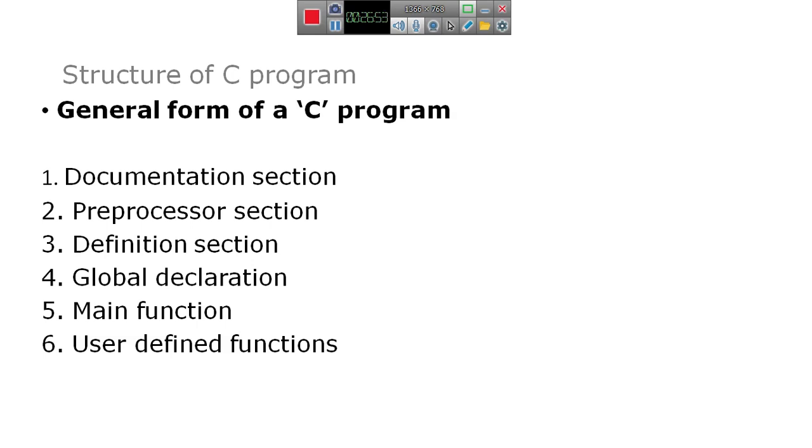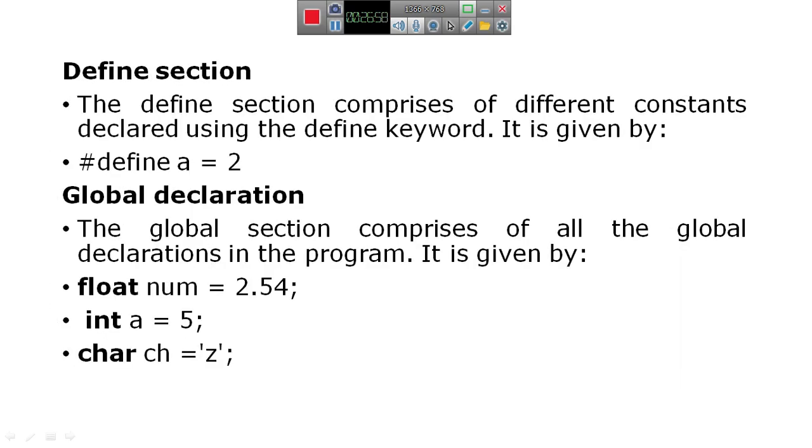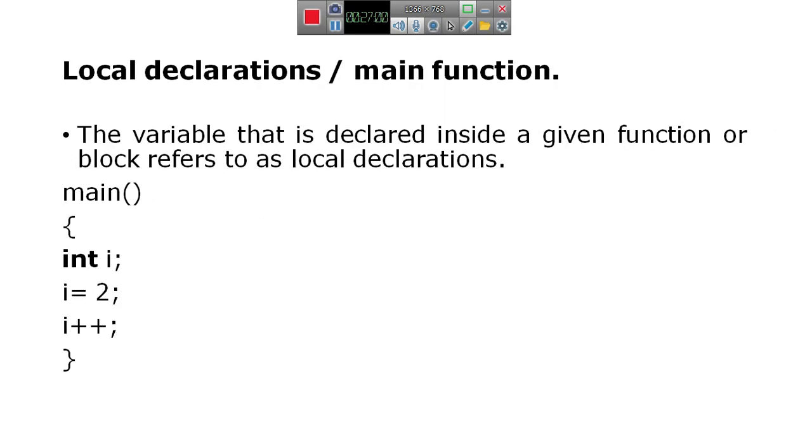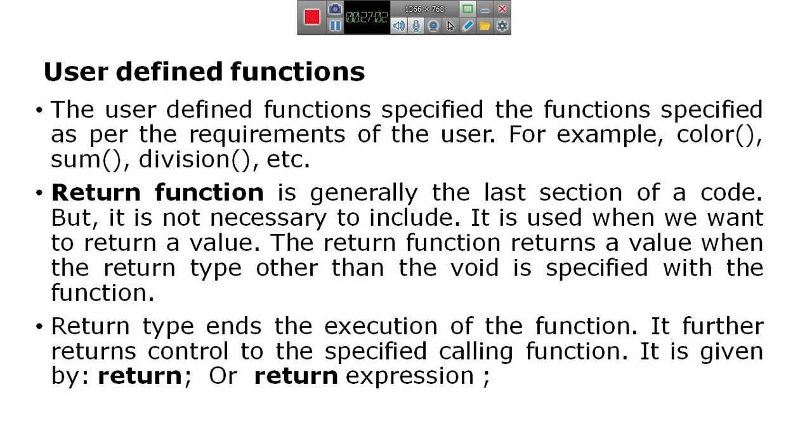What is this user defined function? Main function is a predefined function provided in the C programming language. Just we have to write all other statements inside the main function.